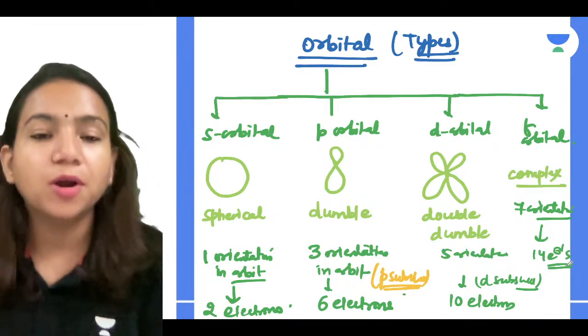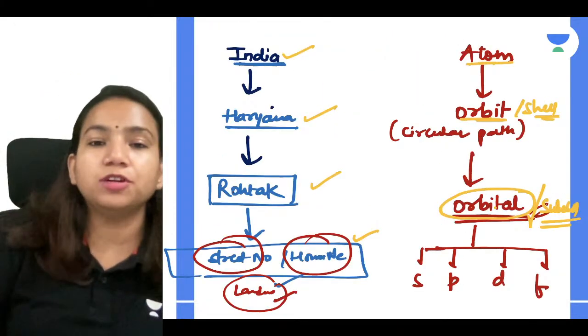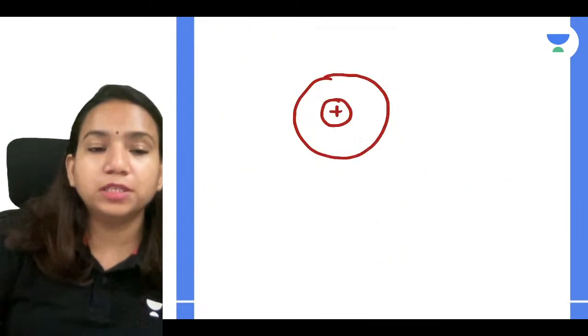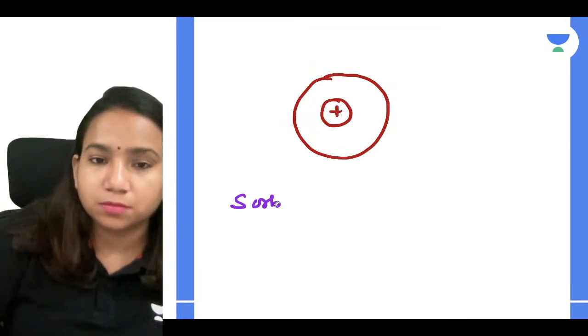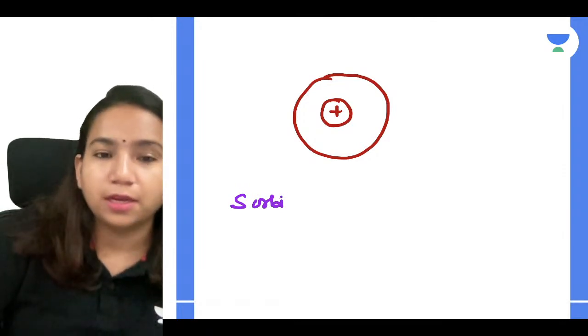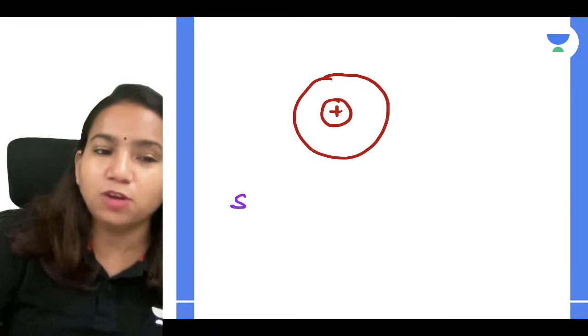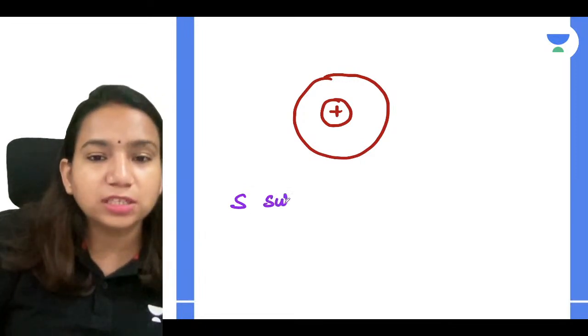So from here, what we have understood, we can make one conclusion here, that your s orbital in an atom can accommodate maximum, not s orbital, we should say s subshell, right? Because any orbital can accommodate maximum 2 electrons only. This question is many times asked in NEET exam.